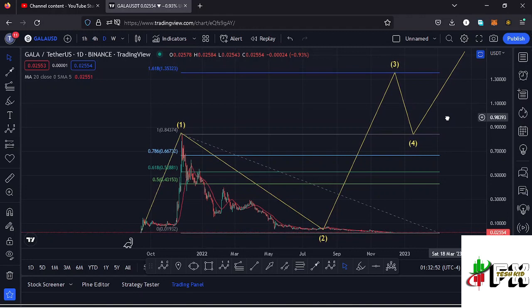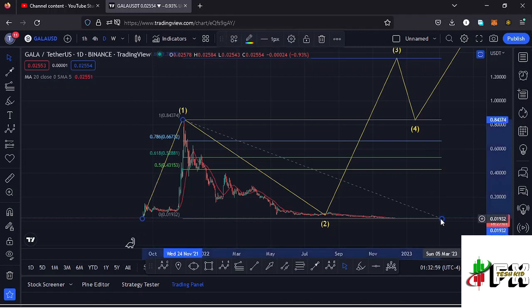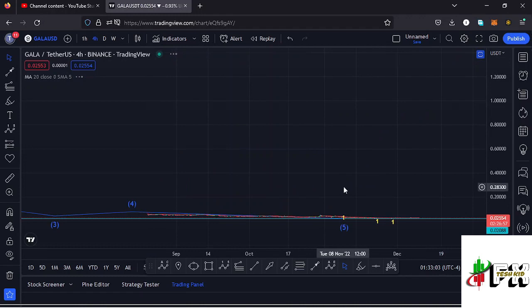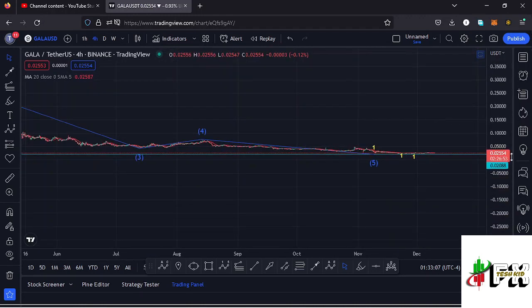And once we see that, a reversal to the upper side in the formation of that wave 3, and that gives me my long-term scenario that I'm expecting to play out here on the Gala Games chart. And jumping to the forward chart for further analysis and also give you the short-term scenarios that I'm expecting to play out here on the Gala Games chart.